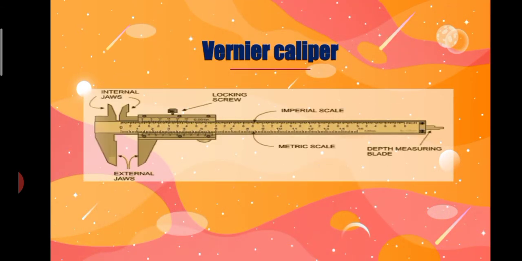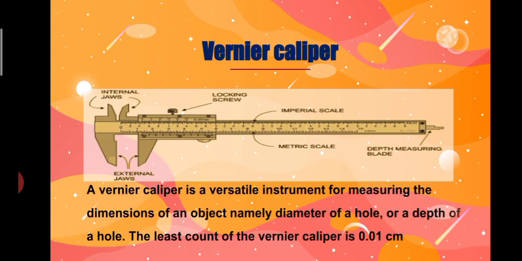Vernier caliper. This is the picture of vernier caliper. A vernier caliper is a versatile instrument for measuring the dimensions of an object, namely the diameter of a hole or the depth of a hole. The least count of the vernier caliper is 0.01 cm.